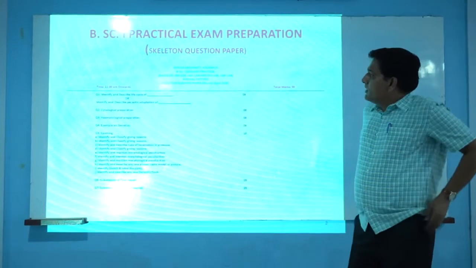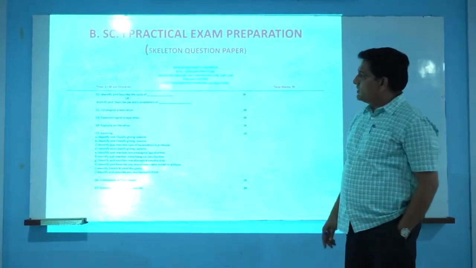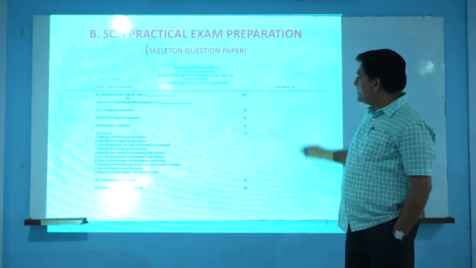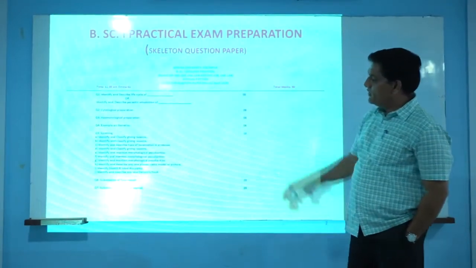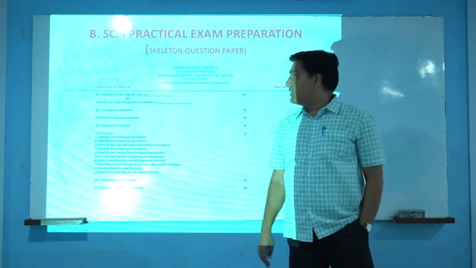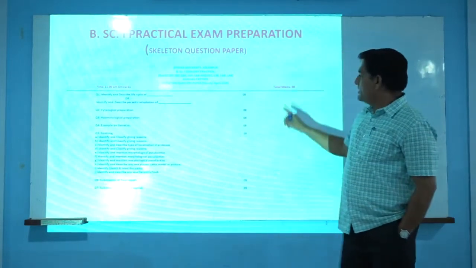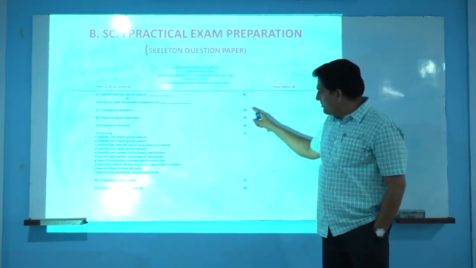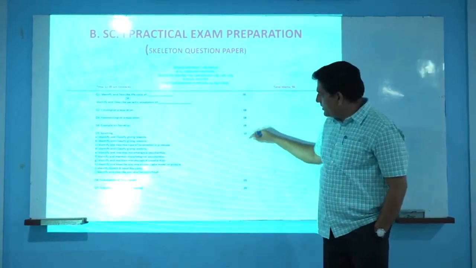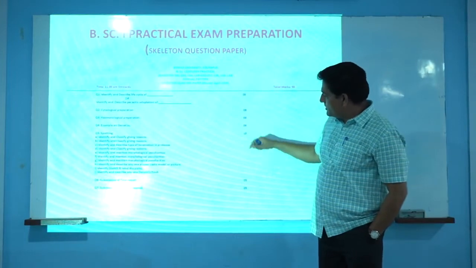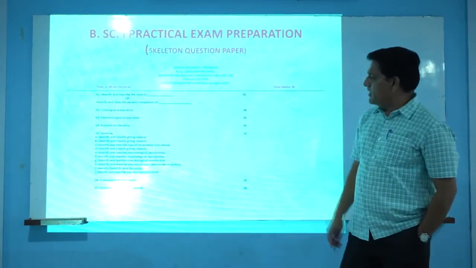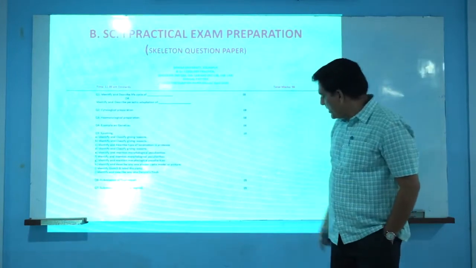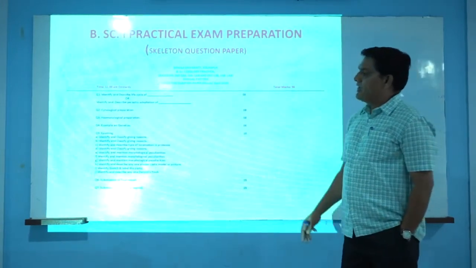examination. This slide or this skeleton question paper itself explains the practical examination is of 50 marks and it includes nearly about 7 questions. Each question is having its definite marks. Question number first is having 8 marks. Question number 2 is also having 8 marks. Question number 3 is also having 8 marks. Question number 4 is having 6 marks. Question number 5 is having 10 marks. And question number 6 and 7 having 5 marks, and it includes nearly about 10 marks.